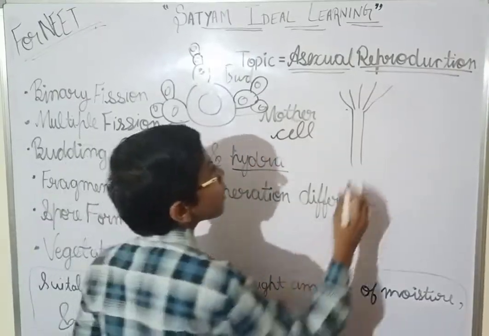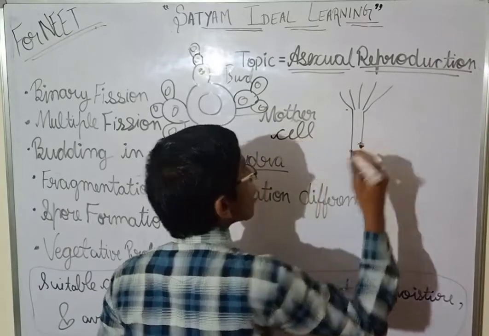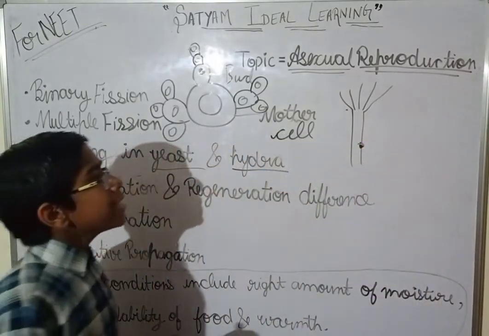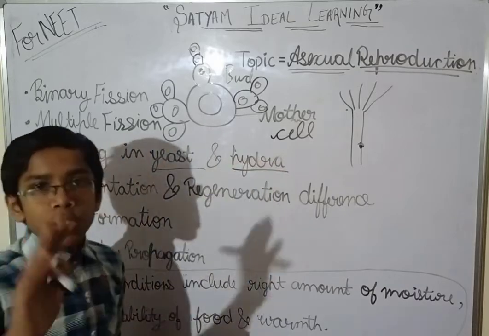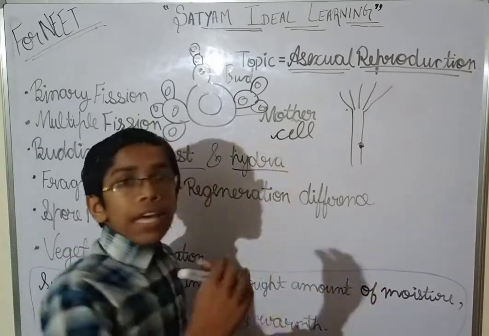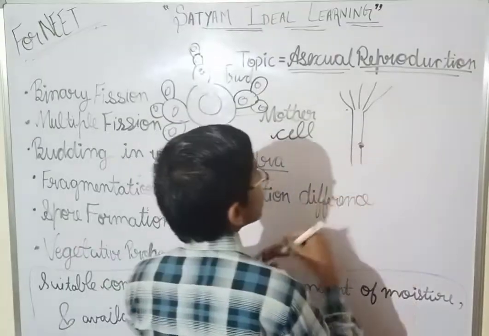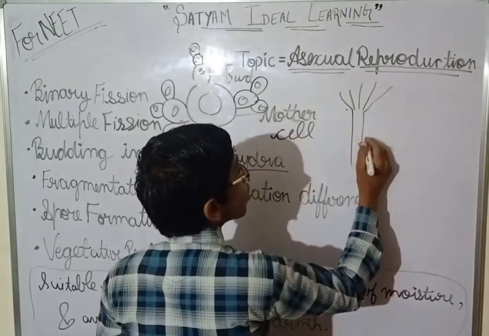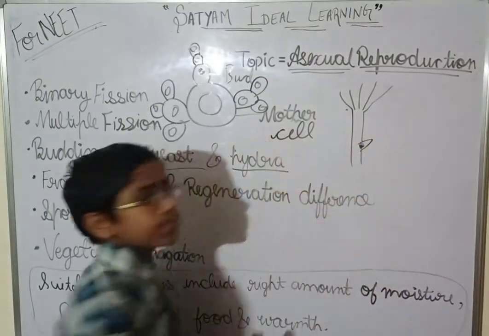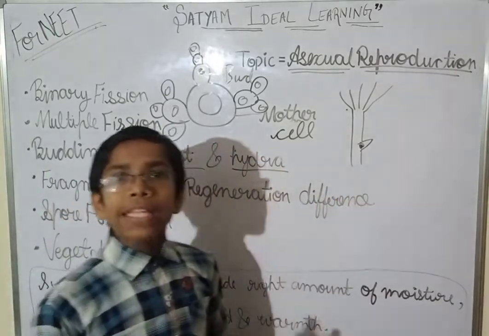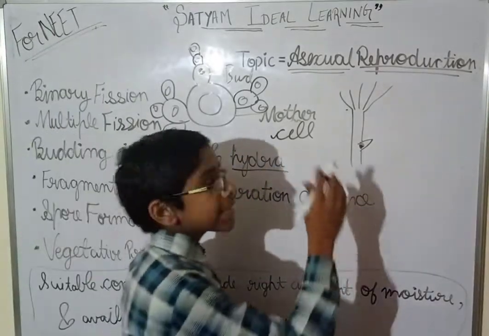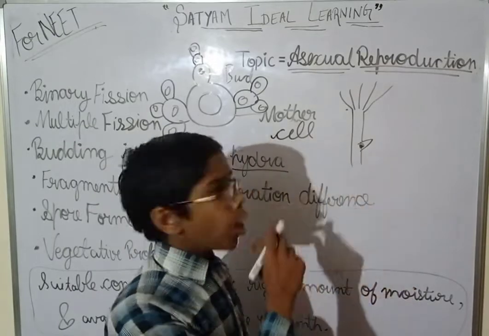If a cell divides repeatedly, then a bud will occur. So a bud can occur when the cell divides repeatedly at a certain point on the parent's body.